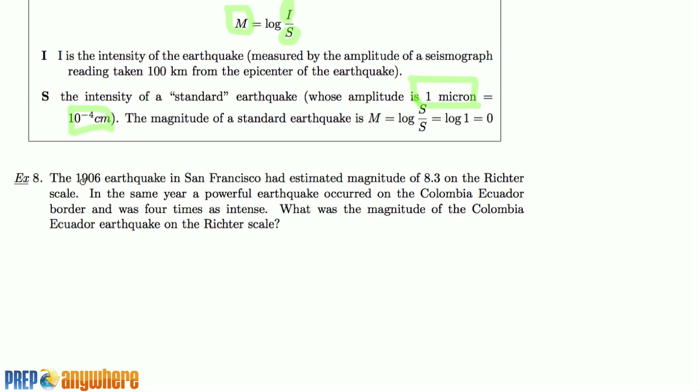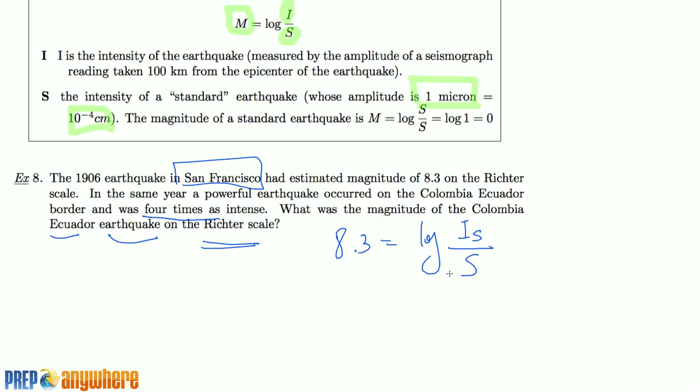So here's an example. In 1906, San Francisco has an estimated magnitude of 8.6 on the Richter scale. In the same year, a powerful earthquake in Ecuador is 4 times as intense. So what was the magnitude of the Colombia, Ecuador earthquake on the Richter scale? Okay, so one earthquake is, by Richter scale, 8.3. And this is Richter in San Francisco, right? So I'm going to say S for intensity in San Francisco. I'm just following this formula. Is that fair?